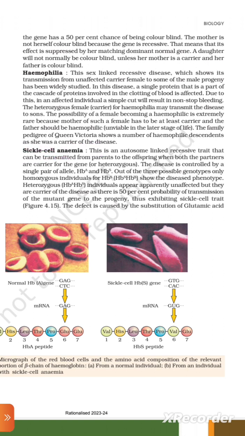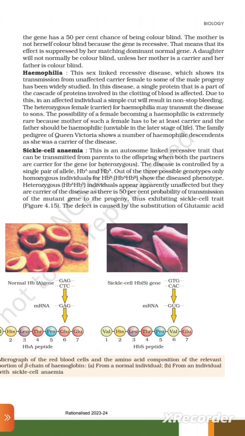Sickle cell anemia. This is an autosomal recessive trait that can be transmitted from parents to the offspring when both the partners are carriers for the gene, or heterozygous. The disease is controlled by a single pair of alleles, HbA and HbS. Of the three possible genotypes, homozygous individuals for HbS show the disease phenotype. Heterozygous HbA-HbS individuals appear apparently unaffected, but they are carriers of the disease as there is 50% probability of transmission of the mutant gene to the progeny, thus exhibiting sickle cell trait.